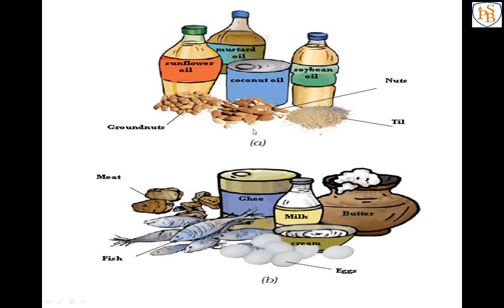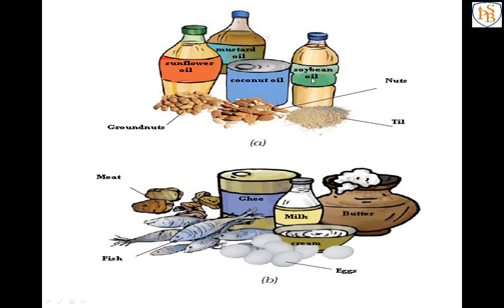Other examples of fats you can see. So two images are there, A and B. The A part is food that we get from plants, and this one from animals. So see, groundnuts, sunflower oil, mustard oil, coconut oil, soybean oil, means different kinds of oils are there, nuts are there, till, you know that till.